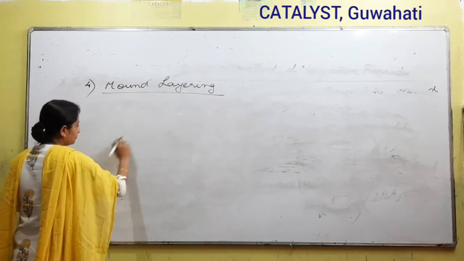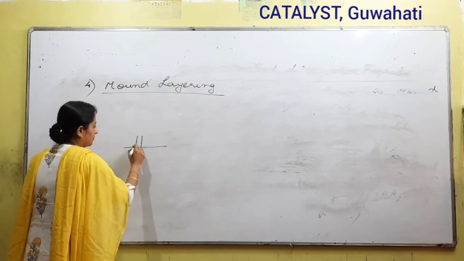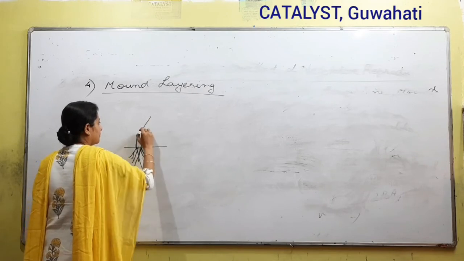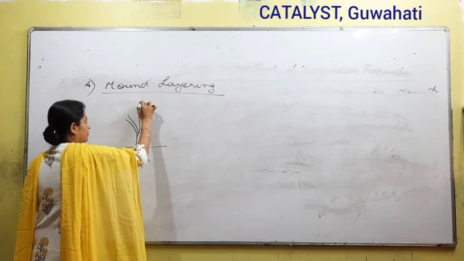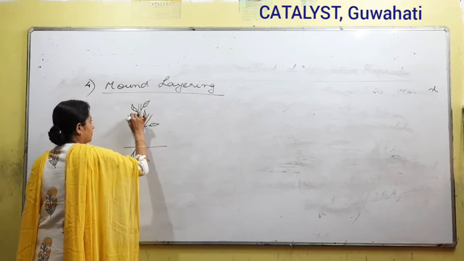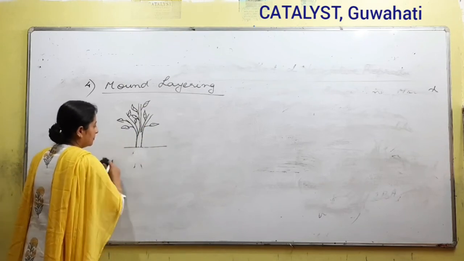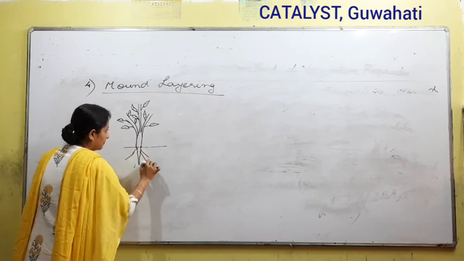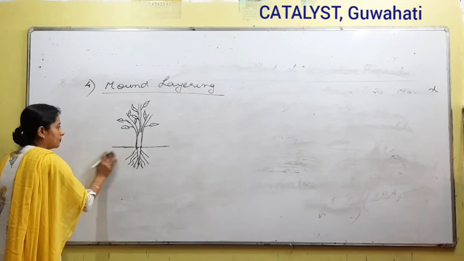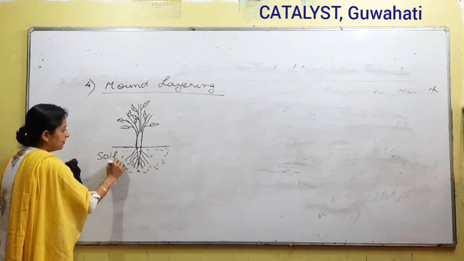In mound layering, we take a plant, a normal plant, and draw a very rough diagram of mound layering.